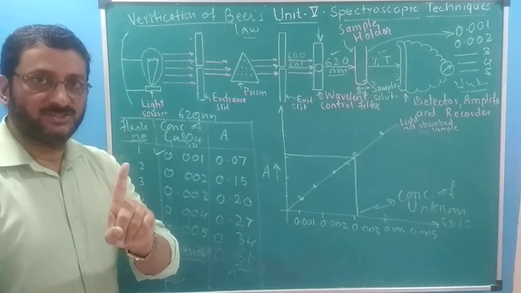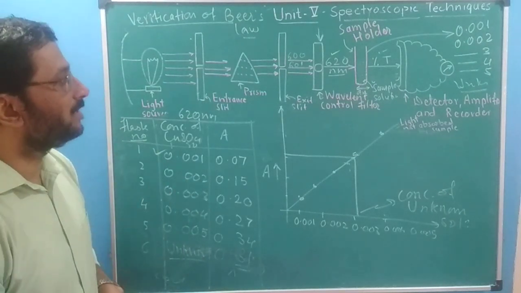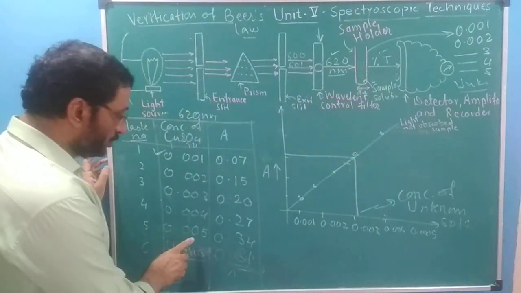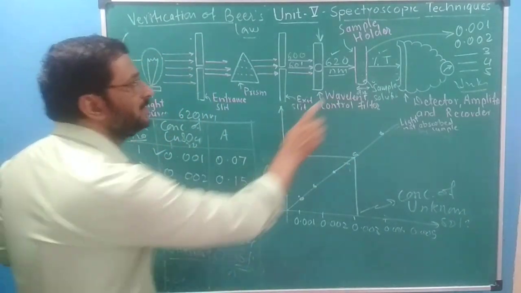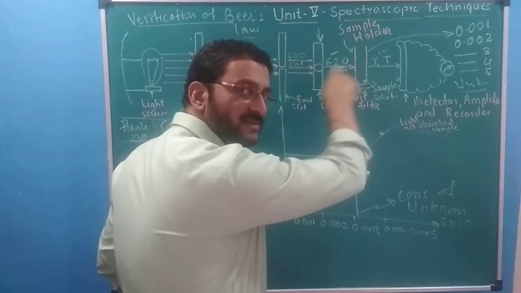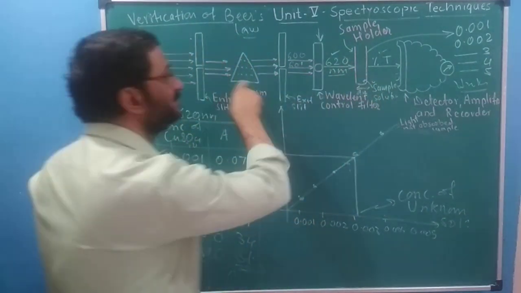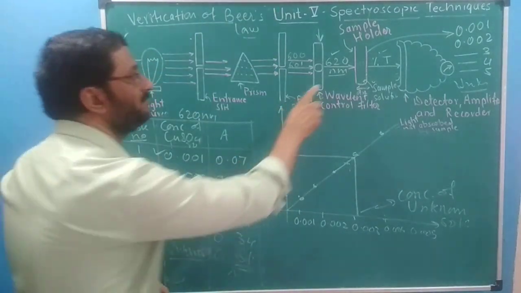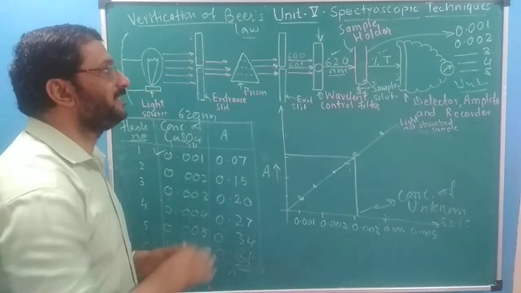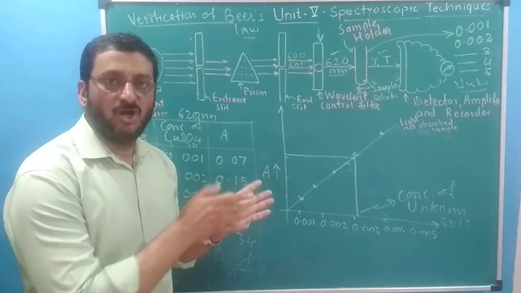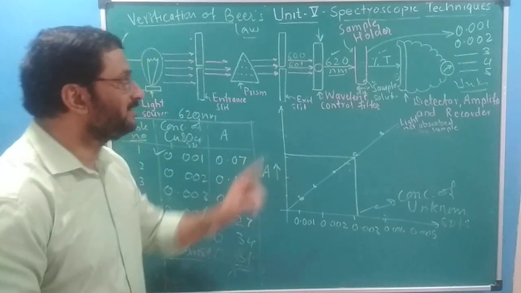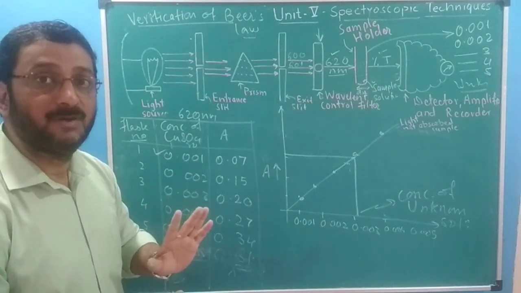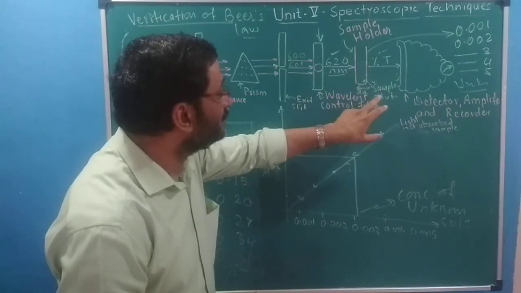What are these? Selection of lambda max. In selection of lambda max, we keep any one solution among those available, mostly the solution of highest concentration, and pass the available wavelengths present in the instrument, and get a graph, from minimum to maximum. So that becomes lambda max. We are just selecting the wavelength absorbed by the sample to the maximum extent, and that becomes lambda max.